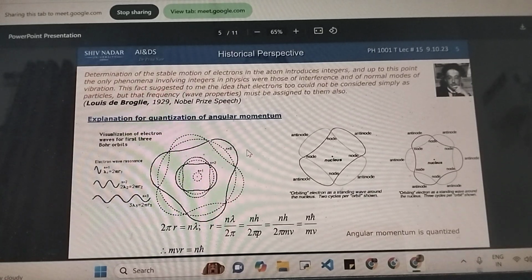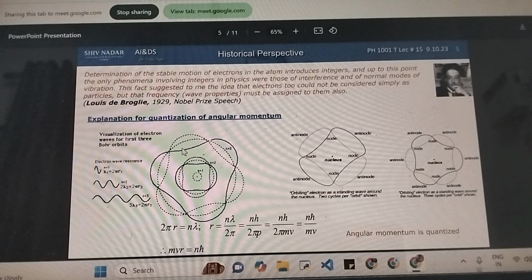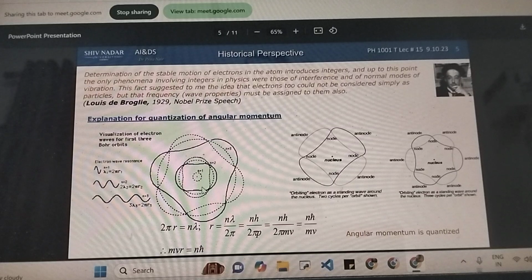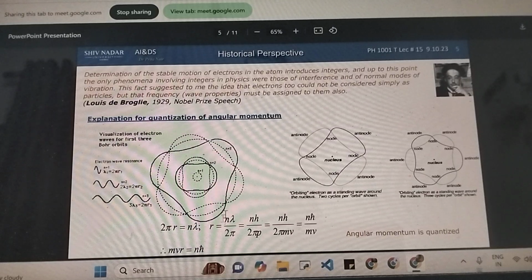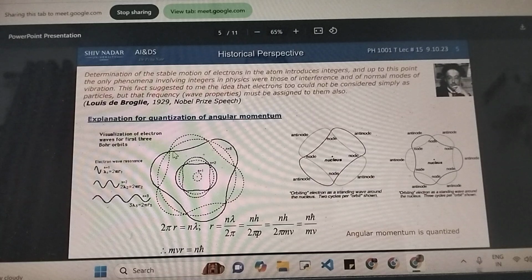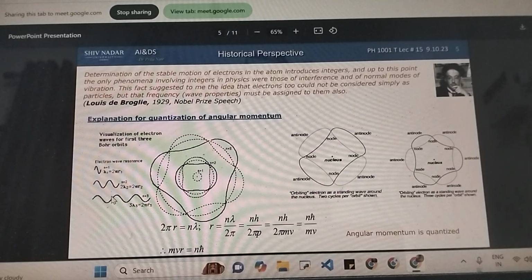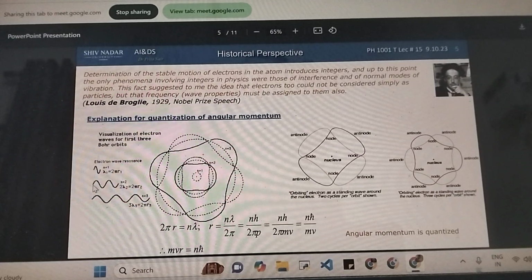So now de Broglie experimentally determined that the length of this path taken, consisting of nodes and antinodes, is actually equal to the perimeter of the circle. If it was revolving in a straight circle, whatever perimeter it would have had, that's the same length taken by this path also. It's only the shape that differs. This was experimentally determined. So what did he find out? 2 pi r, which is the perimeter of the circular orbit, is equal to n times lambda. So lambda, as we all know, is the wavelength, and that is equal to the distance between 2 consecutive nodes